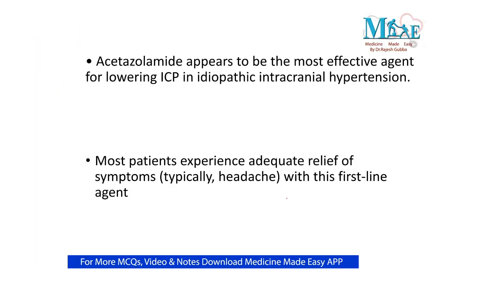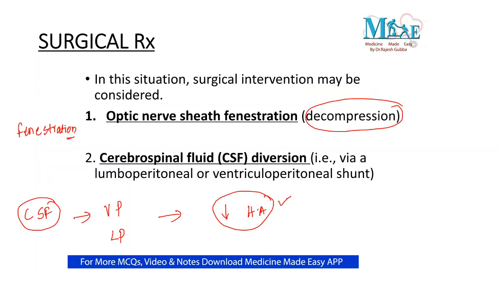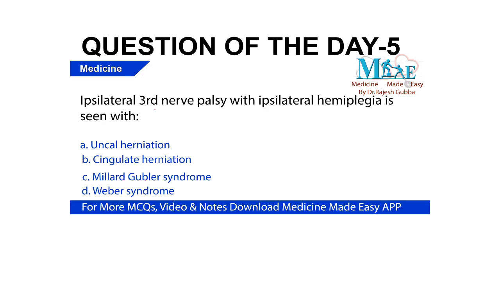Now take one more single liner question. Ipsilateral third nerve palsy with ipsilateral hemiplegia is seen in. Now this question you need to understand properly. Both are ipsilateral. The cranial nerve involvement is ipsilateral and the hemiplegia is also ipsilateral. Now where will be the site of lesion? The site of lesion is in the uncus. Uncal herniation is the one which will cause ipsilateral third nerve palsy with the ipsilateral hemiplegia.